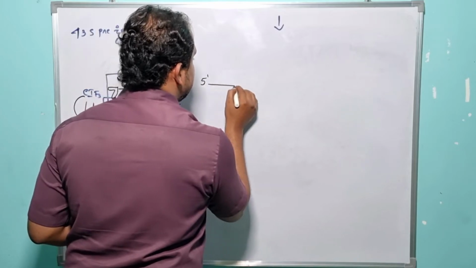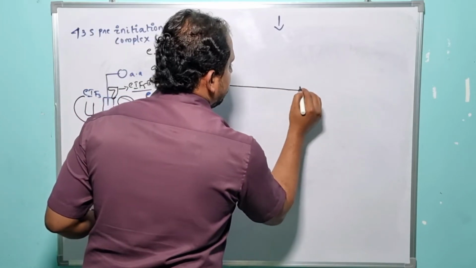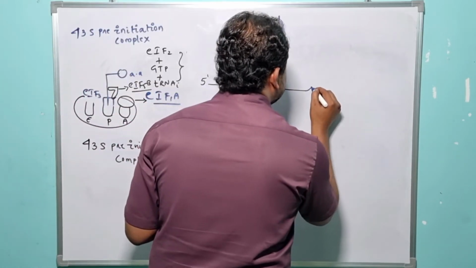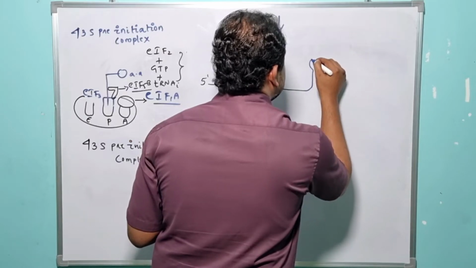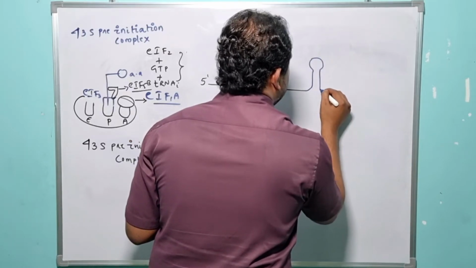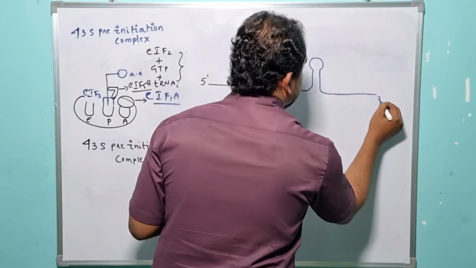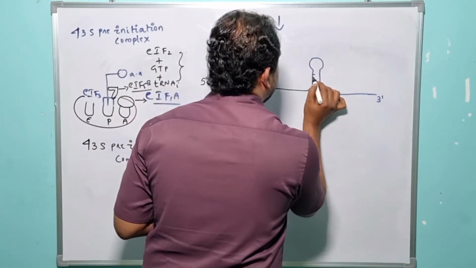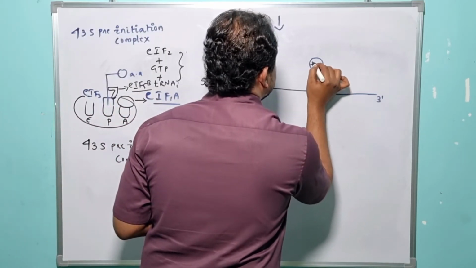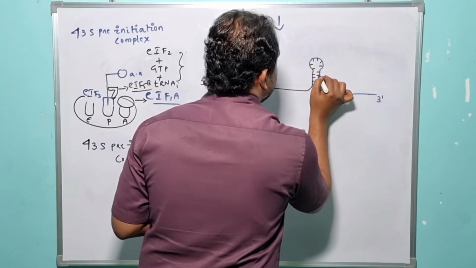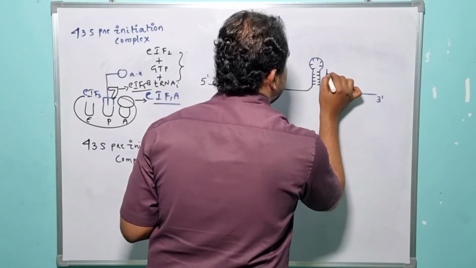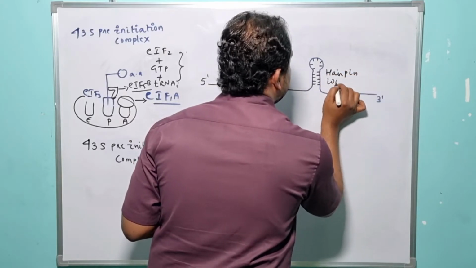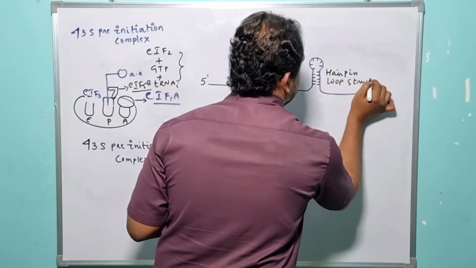So let us assume this is the eukaryotic mRNA, and here there is a specialized structure. What is it? A hairpin loop structure, right? Let me present it here. Hairpin loop structure, right? So what is a hairpin loop structure? How exactly is the hairpin loop structure formed here? What is the reason behind its formation?